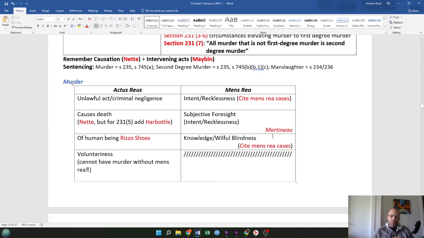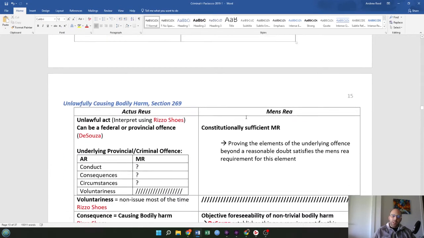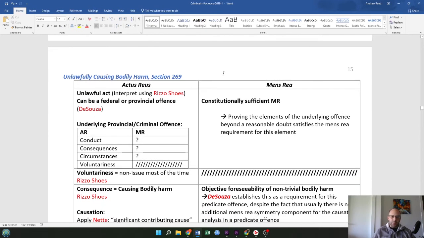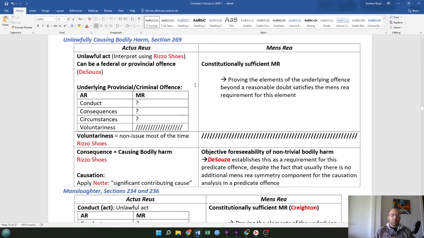That's how you would most likely want to chart a question that requires you to break down the elements of murder. Continuing on to unlawfully causing bodily harm from section 269. Again, we're going to take a look at the elements needed to prove the act and the mental state, the actus reus and the mens rea. So from the actus reus, we need an unlawful act. We will interpret that using the Ruzic case test. It can be a federal or provincial offense. That's from the DeSousa case.